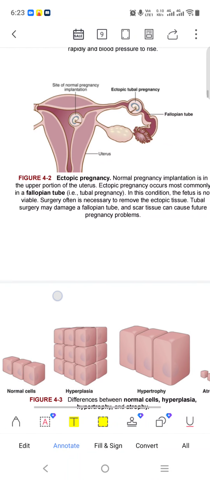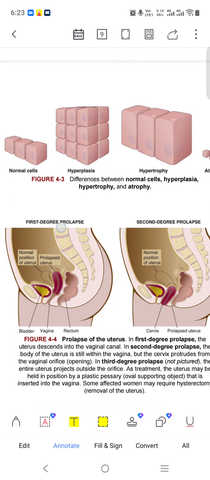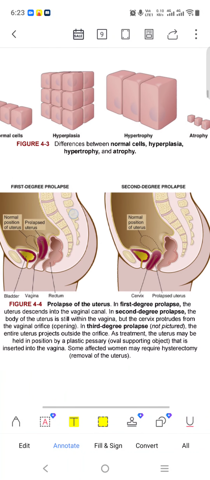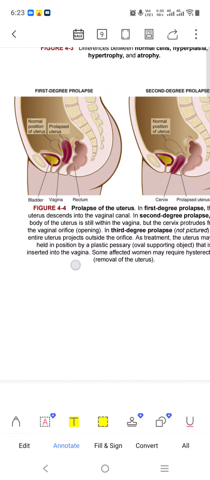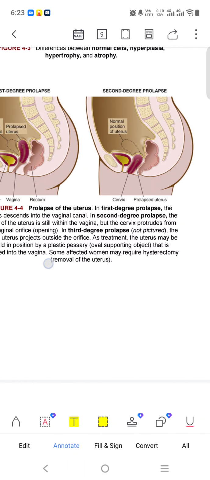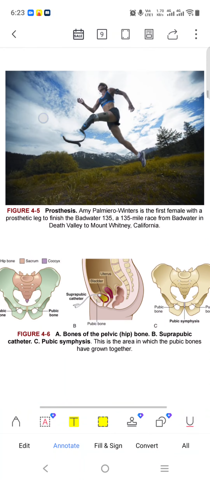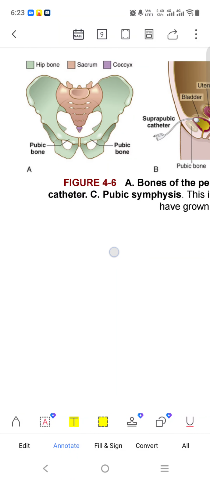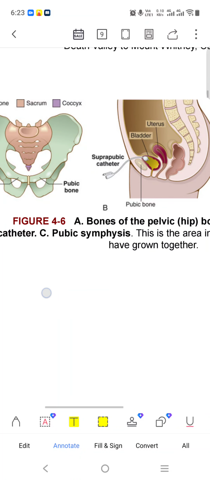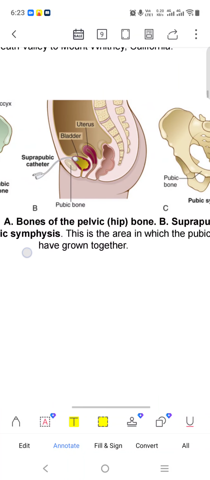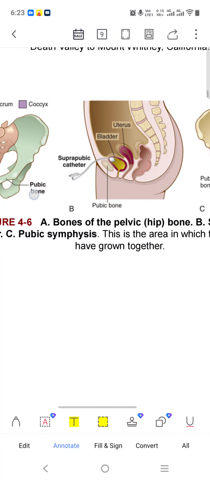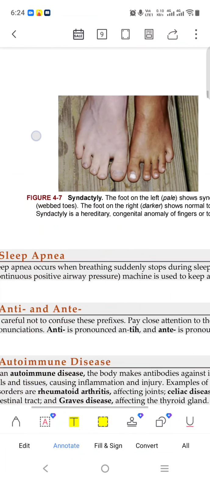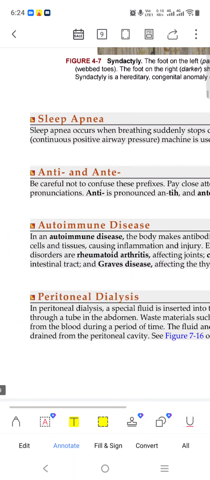And the fallopian tube is there. We have seen normal cell, hyperplasia, hypertrophy, atrophy. This is the pictorial representation. Nothing important in this. Here is given the pubic bone, the pelvic bone. A suprapubic catheter is put here to take out the fluid. Nothing important in this. We have seen all these things already.